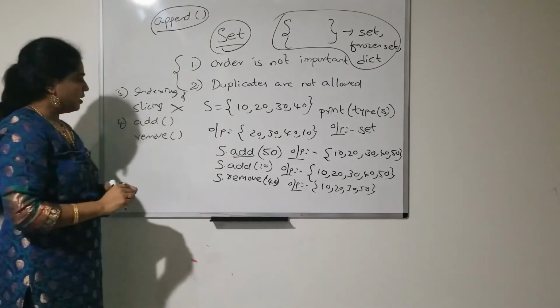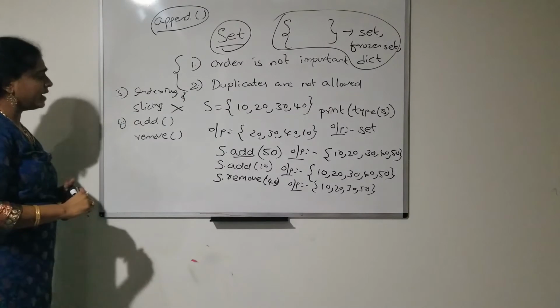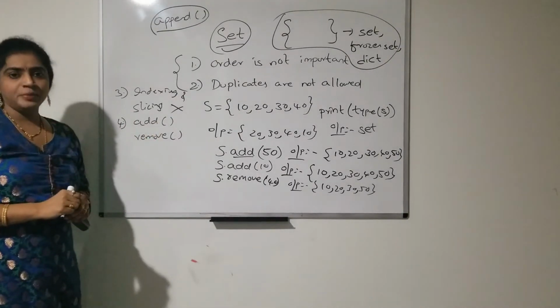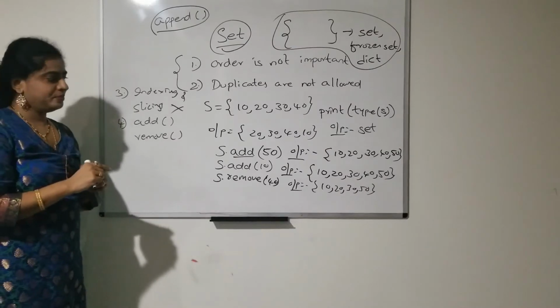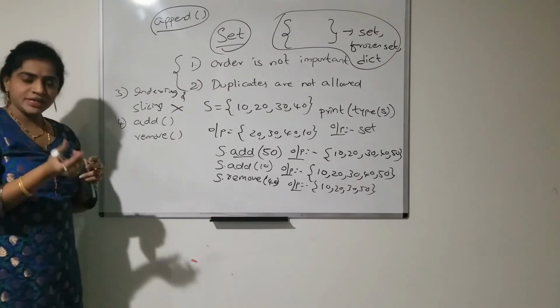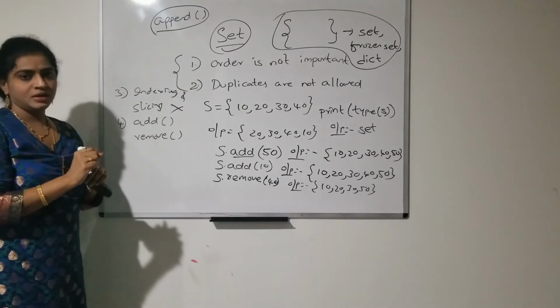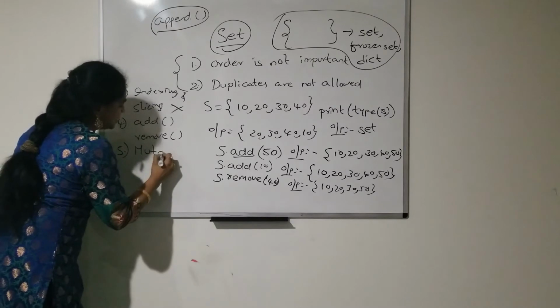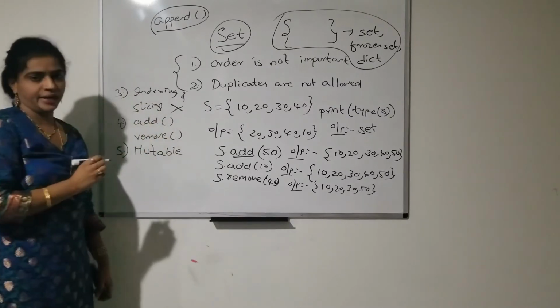Another important point is that set is a mutable data type. Mutable means changeable. You can change the set data type, you can change the objects. Set is a mutable data type, just like a list. This is a mutable data type.